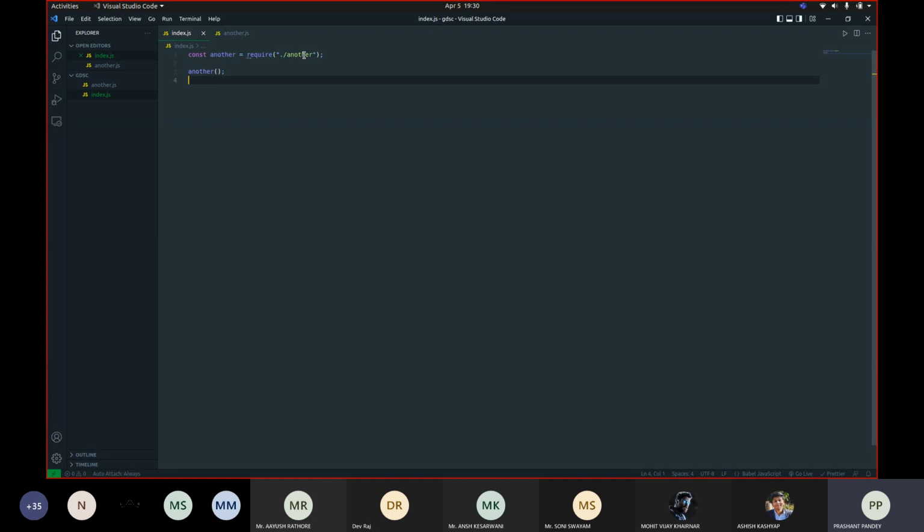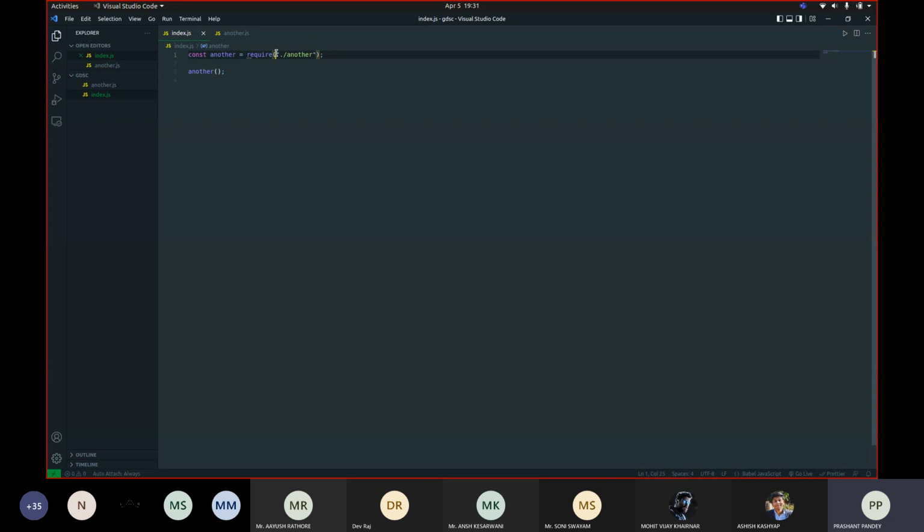Okay. So what I've done here is I have written this line: const another equals require('another'), the name of the file. So require here helps us to import functions or modules. You can just learn this line, require and module.exports, because that's what they do. module.exports exports functions, and require imports functions.